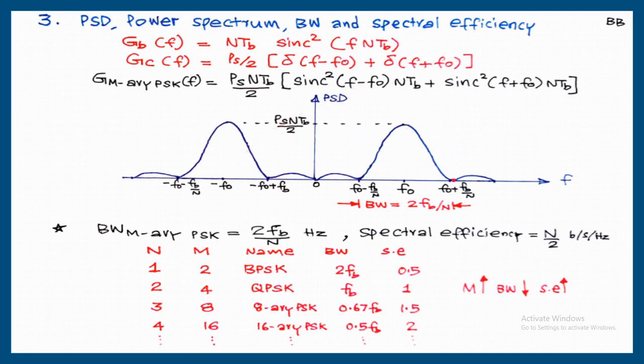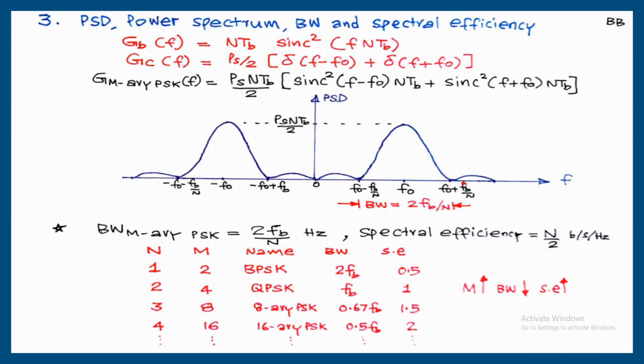Next, for getting this null point, (f - f0) into NTB is equal to 1. That will give the answer f minus f0 is equal to 1 upon NTB. 1 by NTB is the same as FB by N, and f is equal to f0 plus FB by N. That is why it is written here, f0 plus FB by N. So every time, two substitutions: equal to 0, get the value of f; equal to 1, get the value of f. And these two values are here. Once we know this width, the same width can be repeated for completing the answer. Left side also the same width, everywhere the same width will come.